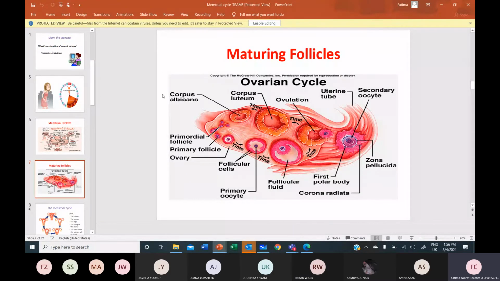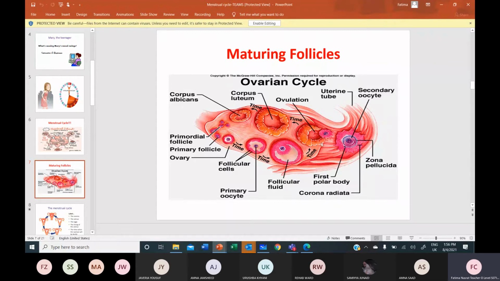Now see, the primary follicle starts growing. Follicular cells, follicular fluid is there. When they grow and become mature, they become the Graafian follicle.